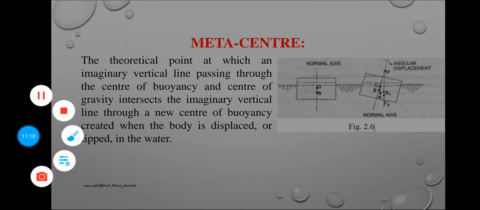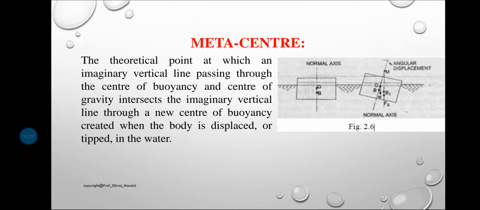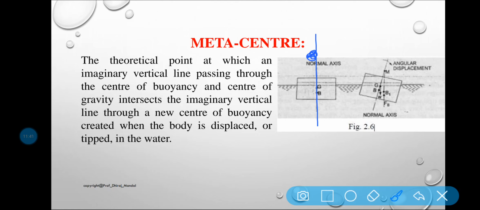Let us consider the body floating in the water, and if I apply a little bit of force on the body, you will see the body tilting like this. Metacenter is defined as the point about which the body starts oscillating when the body is tilted by a small angle.